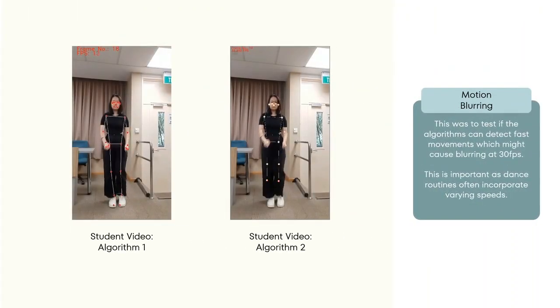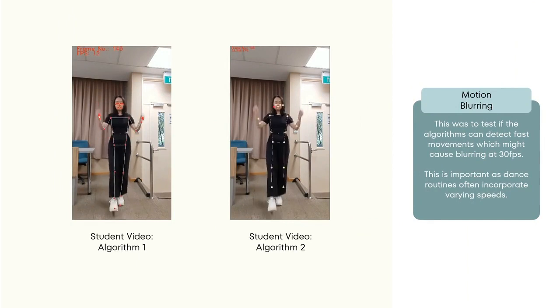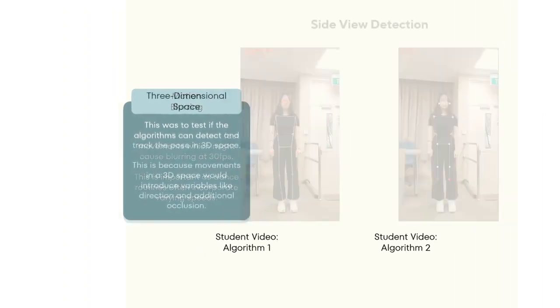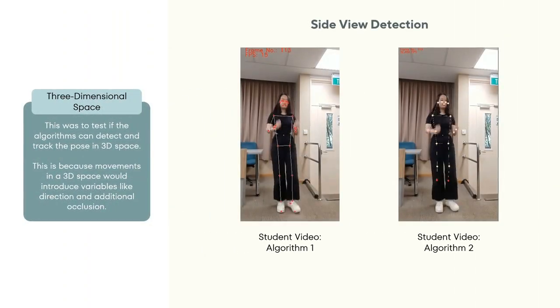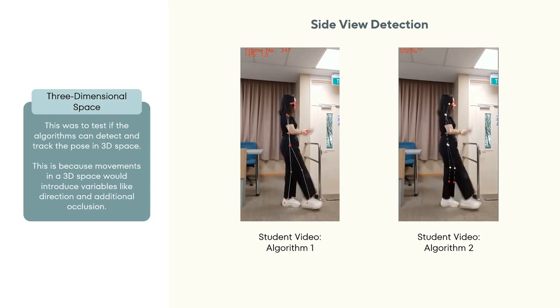An analysis of the videos in this scenario showed that algorithm 2 is not as reliable as algorithm 1 in detecting and tracking landmarks when there was blurring due to fast motion. In terms of side view detection, algorithm 1 and 2 performs similarly. Algorithm 1 is not able to detect the landmarks on the occluded side with confidence, and on the other hand, algorithm 2 attempts to infer the landmark positions, but is inaccurate in doing so.